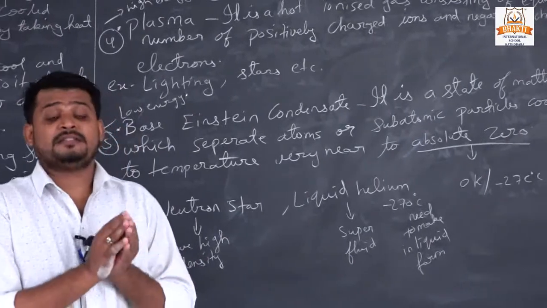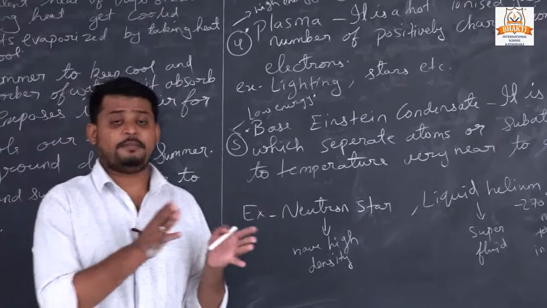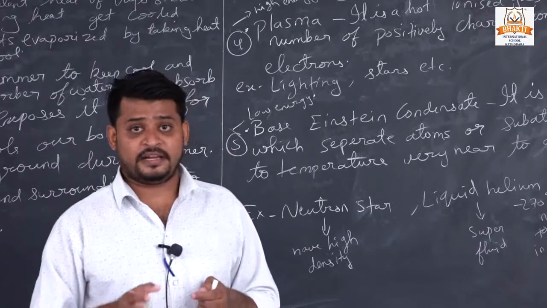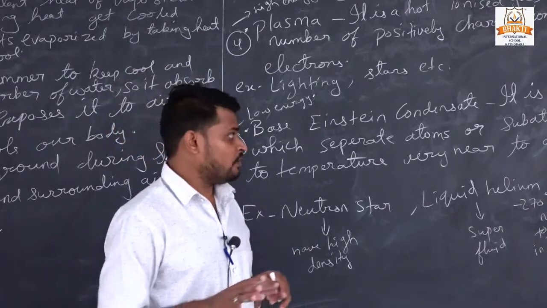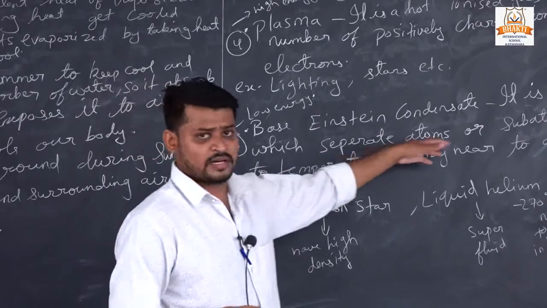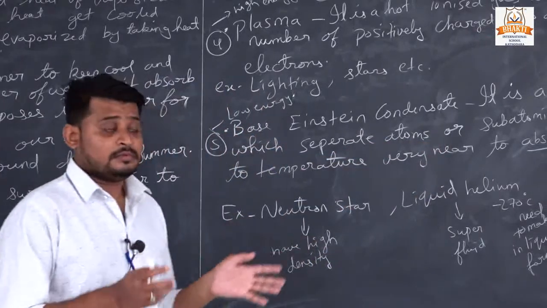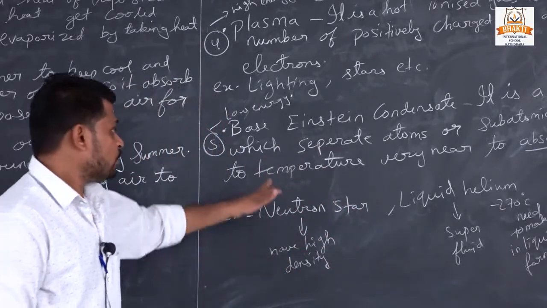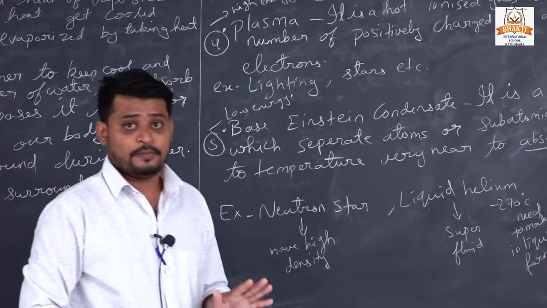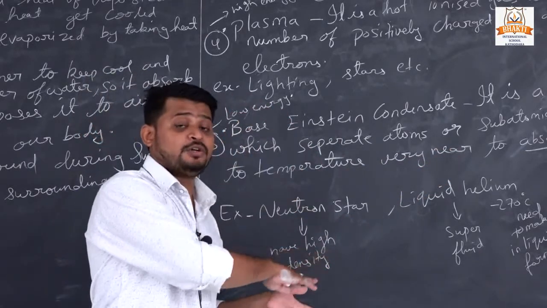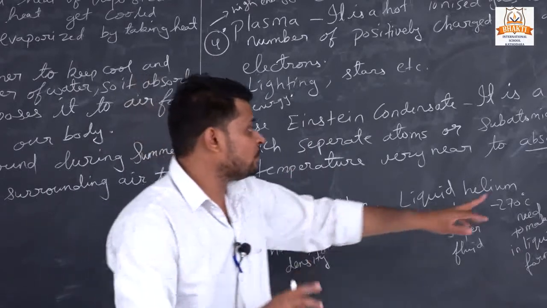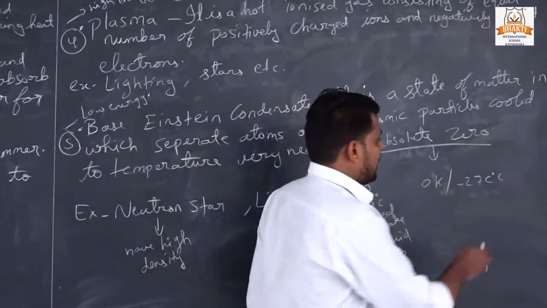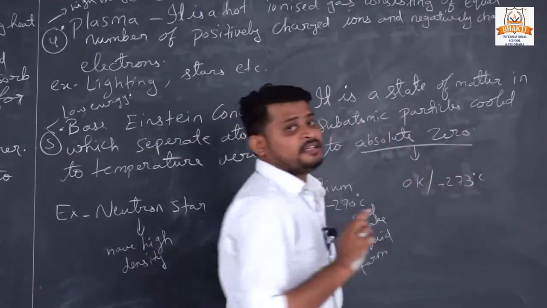What is absolute zero? It is 0 degrees Kelvin or minus 273 degrees Celsius.